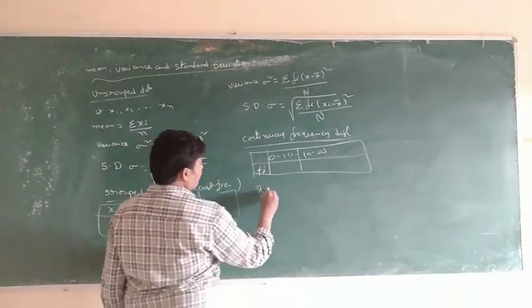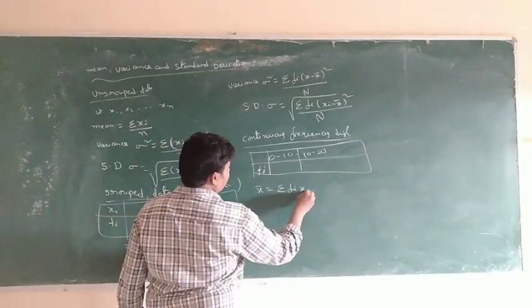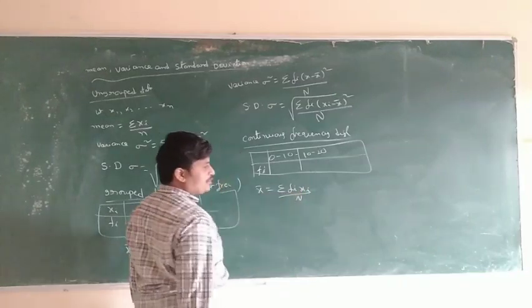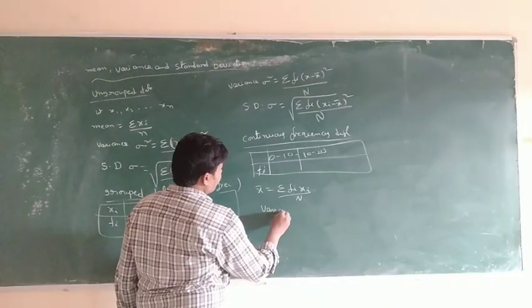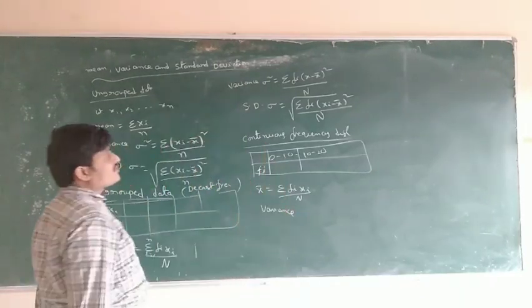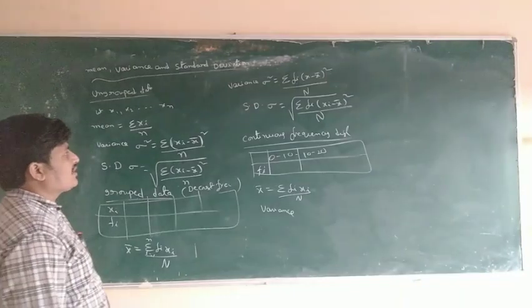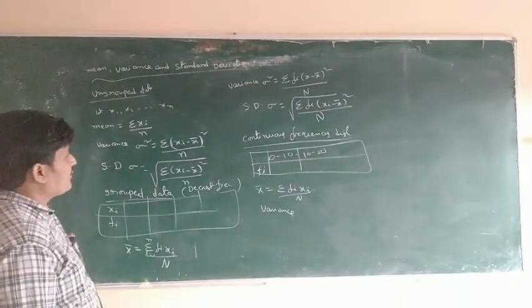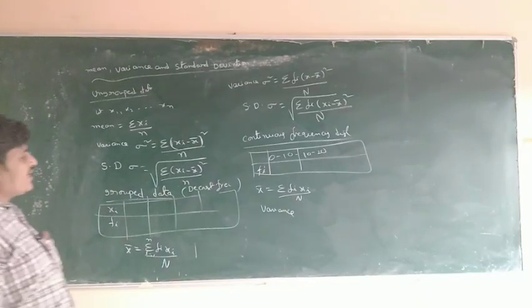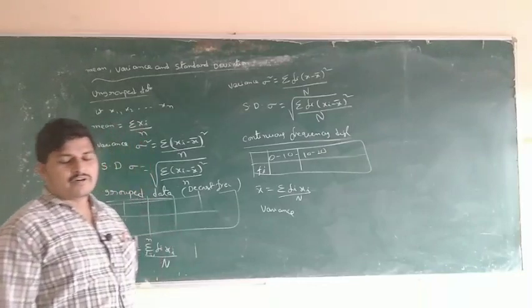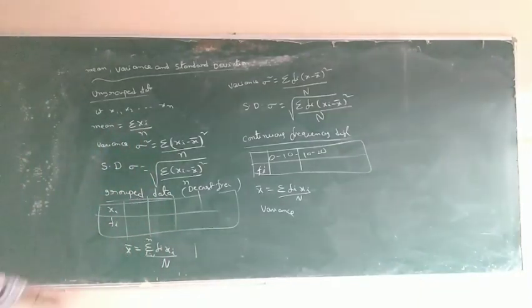So what is the x bar formula? Sigma fi into xi by n, with midpoints here. So what is the variance formula? Same formula, sigma fi into xi minus x bar whole square; only the difference is variance. So variance and standard deviation, these are the only formulas. Tomorrow I will continue the problems. Once again I will explain the formulas.